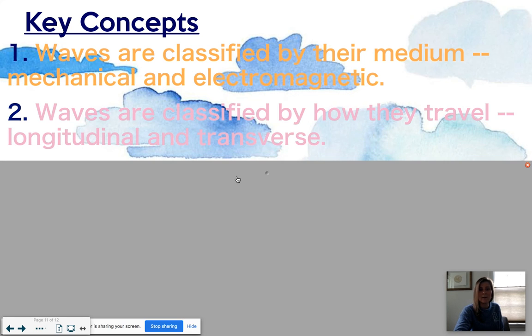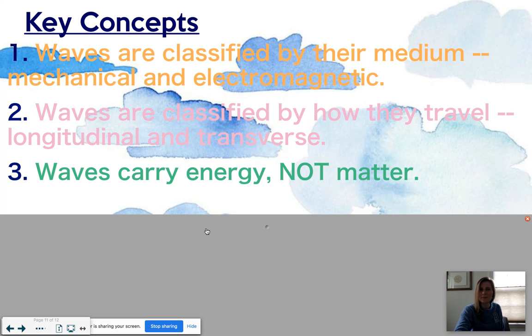Waves are classified by how they travel, longitudinal and transverse. Remember, longitudinal is where the particles and the energy travel parallel. Transverse is where they travel perpendicular, or in the T shape. Please pause the video and write that one down.